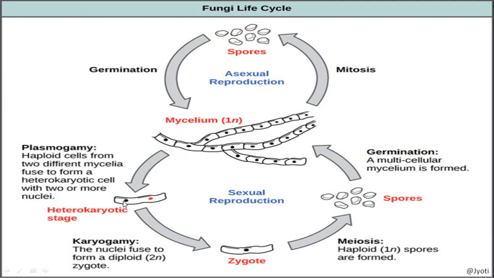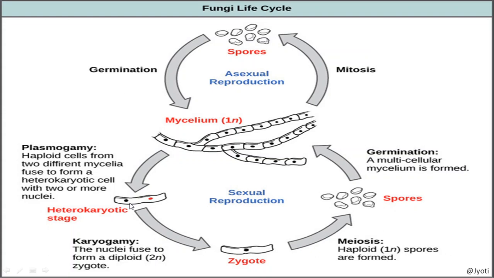Hetero means different, karyon means nuclei. So it is called heterokaryotic phase or dikaryophase. Di means two, karyon means nucleus. Here two nuclei are present, so it is dikaryophase.